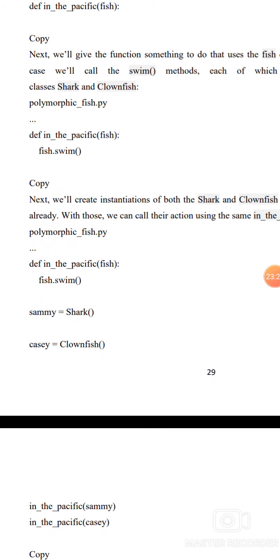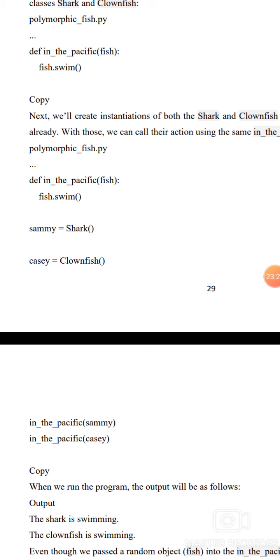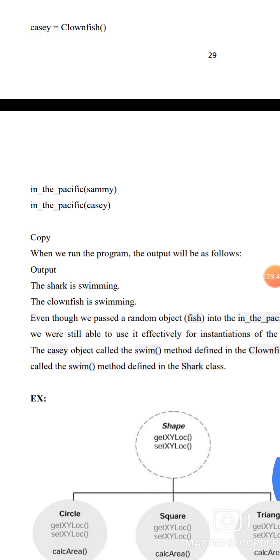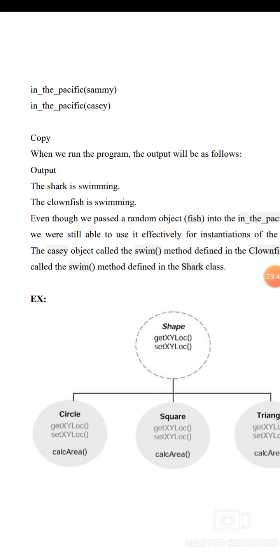Copy the instantiations creating both the Shark and the Clownfish, which are already there. Def in_the_pacific(fish): fish.swim(). Sammy equals Shark(), casey equals Clownfish(). Then in_the_pacific(sammy) and in_the_pacific(casey). When we run the program, the output will show like this: the shark is swimming, the clownfish is swimming.